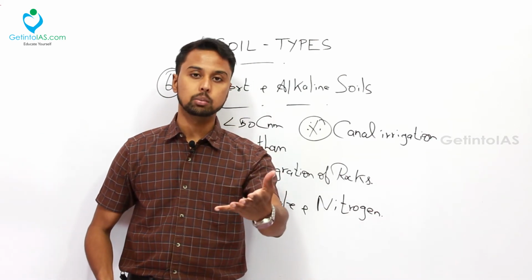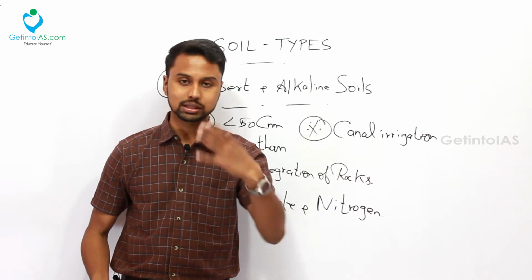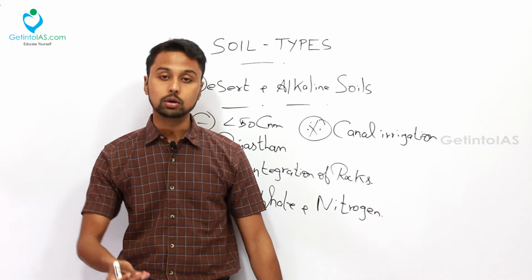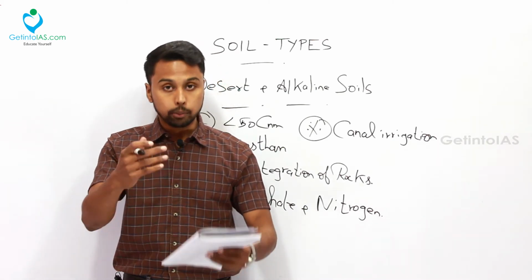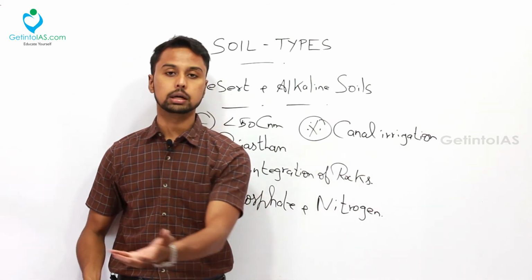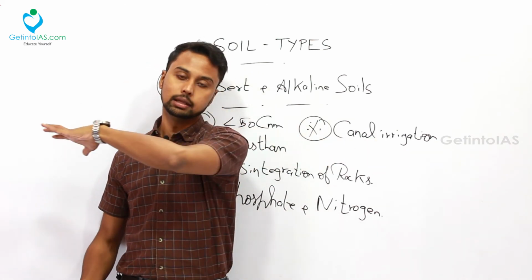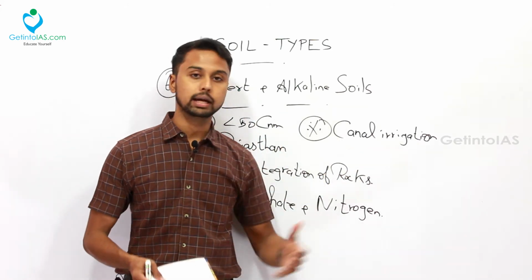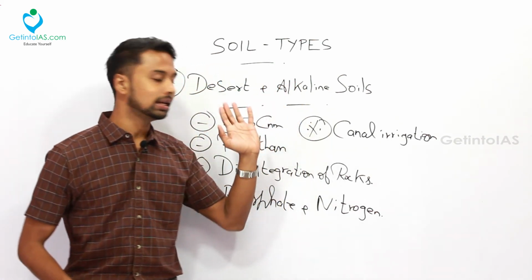In physics you could have studied about capillary action. Because of surface tension, this capillary action happens. What is capillary action? The liquid or particles present in the underground come up without any external force, in opposition to gravity. Because of this capillary action, all the salt present in the underground of the water table comes up and is deposited. Since it is full of salt, the areas of Andhra Pradesh and Karnataka where canal irrigation is there are infertile and you can't grow crops there. Okay, that is with your desert and alkaline soil.